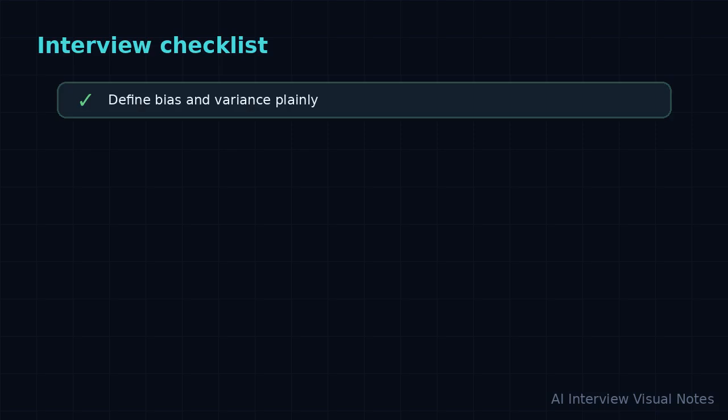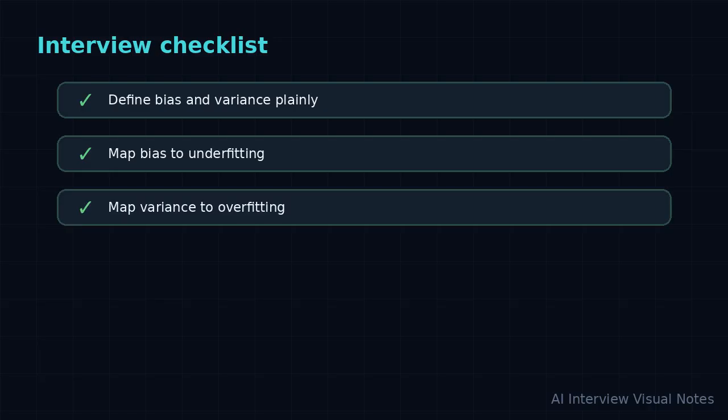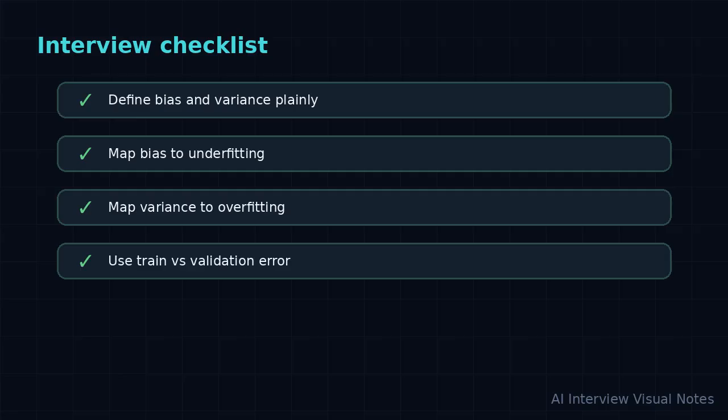For the interview checklist, make sure you cover these points: define bias and variance plainly, map bias to underfitting, map variance to overfitting, use train versus validation error, suggest fixes for each case. A clean structure is definition, intuition, mechanism, trade-off, and example. If you get nervous, return to that structure.